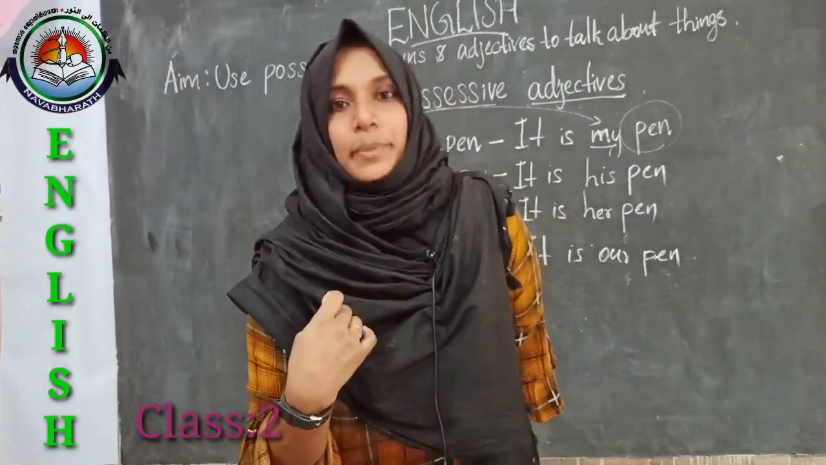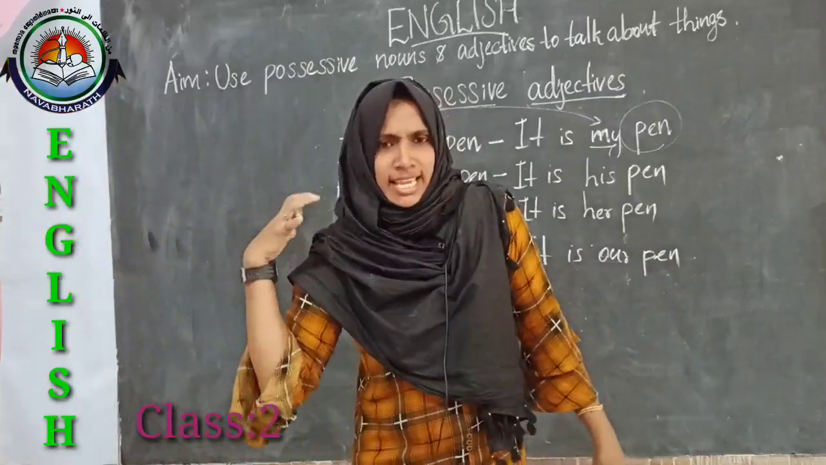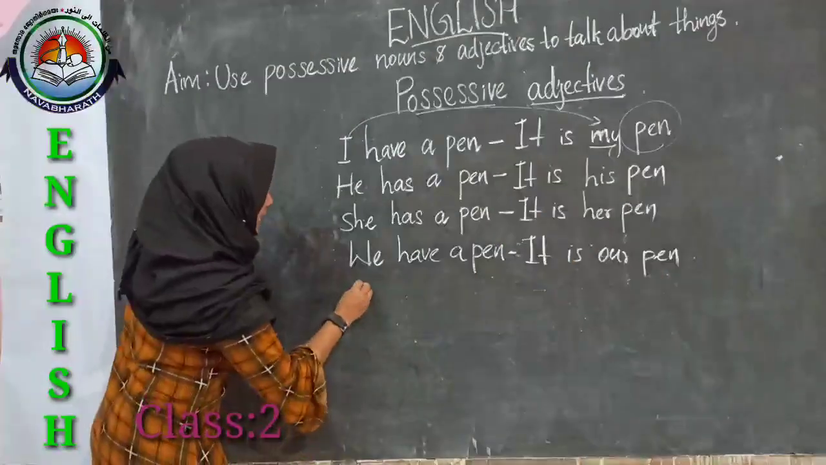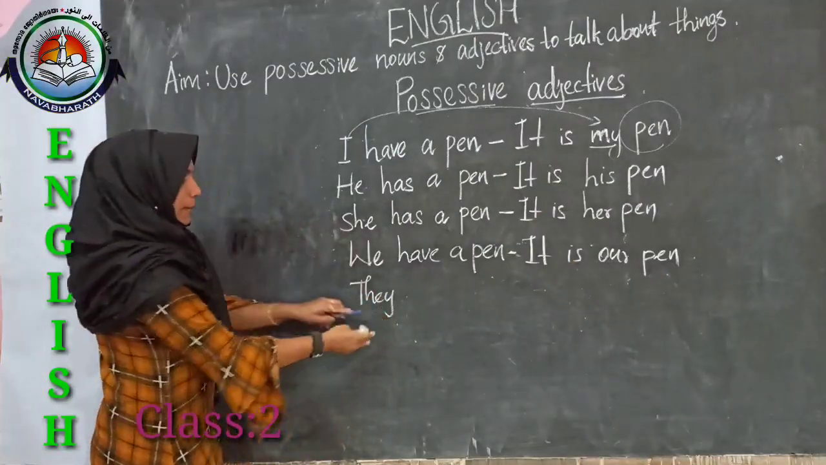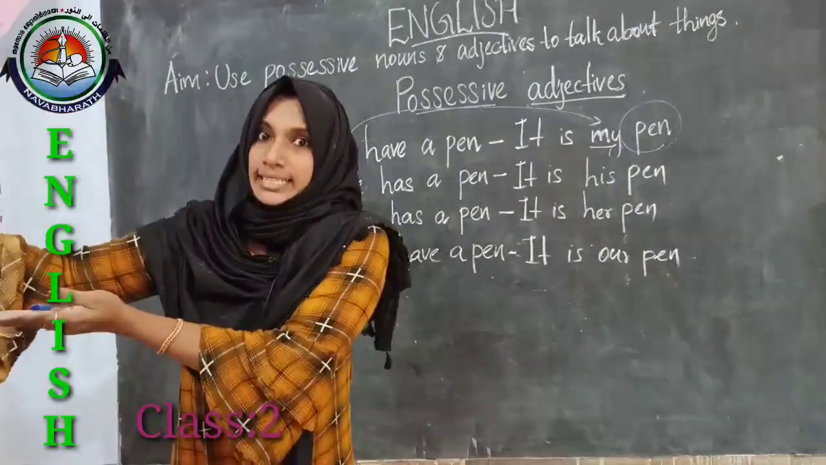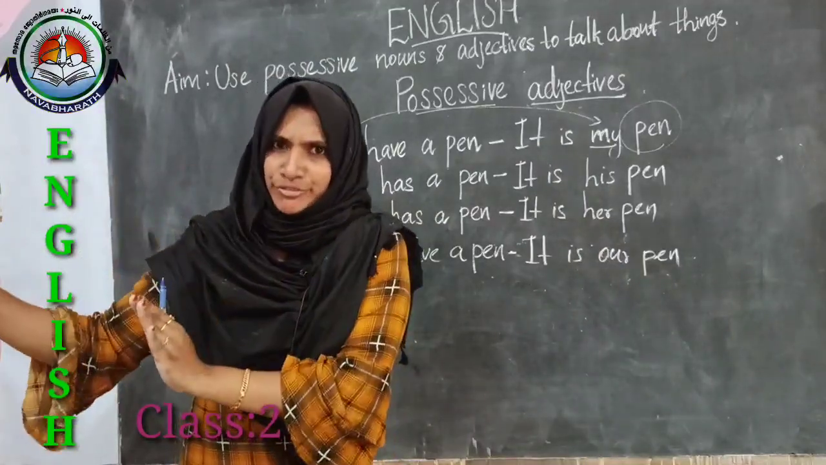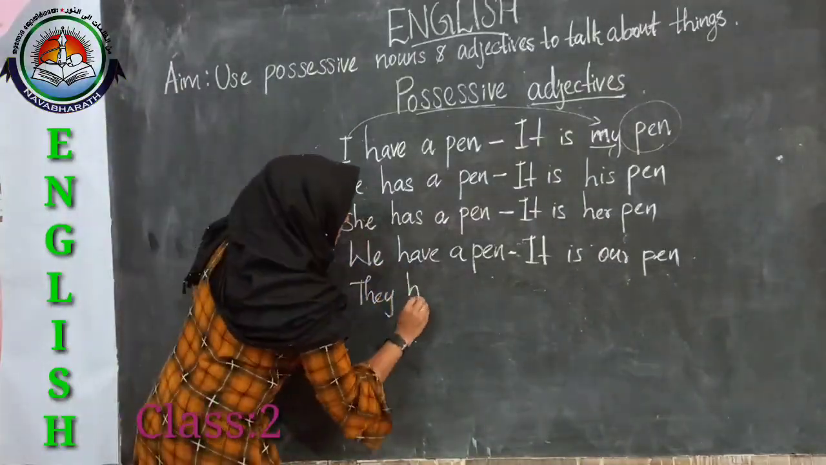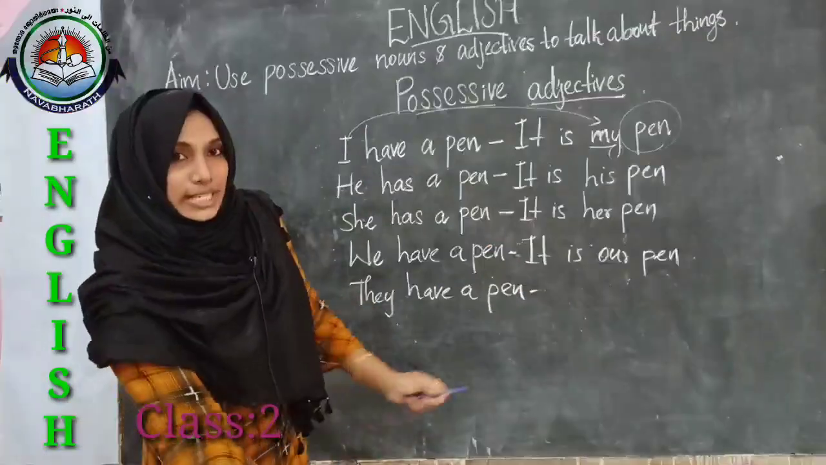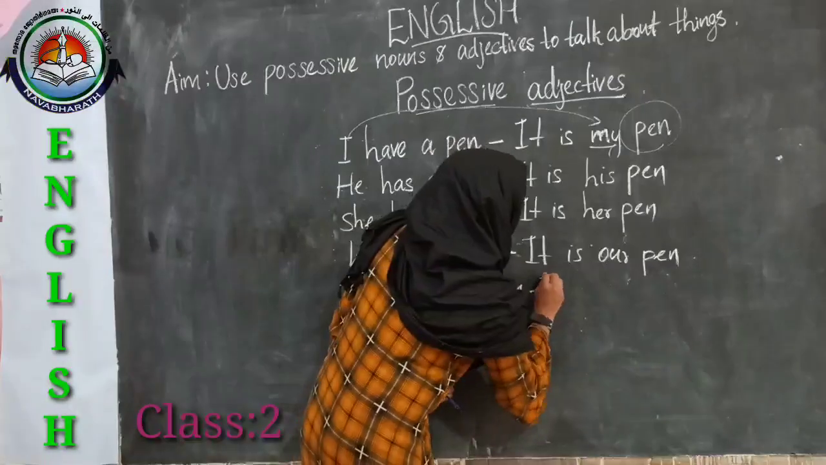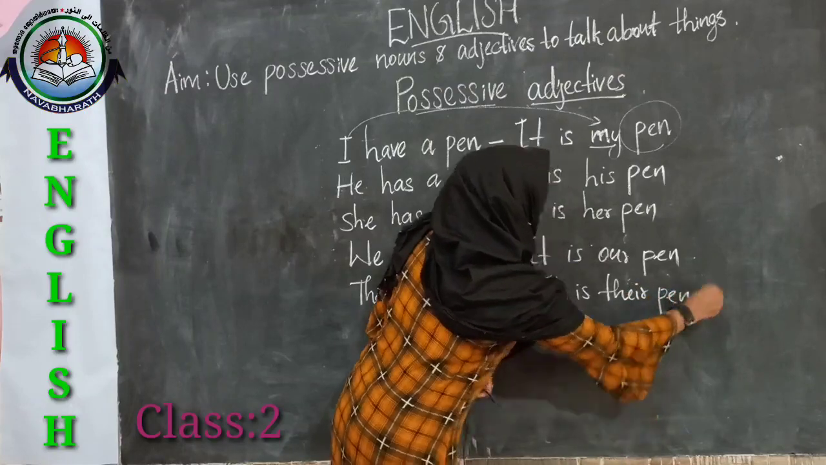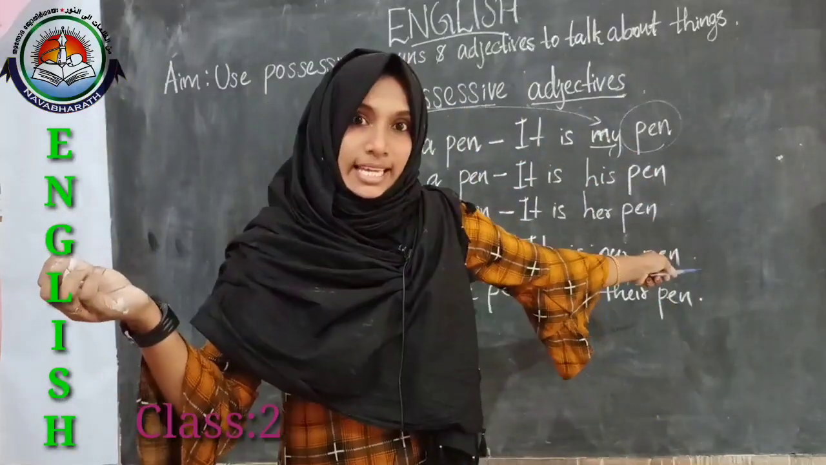And there is a group of people and they also have a pen. So how can we say that? They have. They. Here ma'am and you, we are not including in this word because there is another group. We are not a part of them. So we can say they have a pen. So it is whose pen? It is their pen. It is their pen.